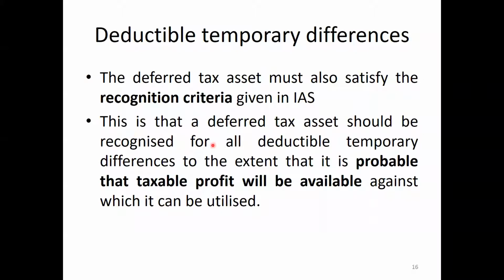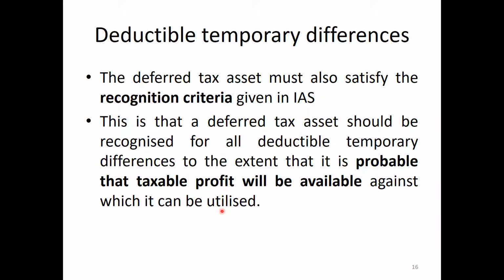So a deferred tax asset should be recognized for all deductible temporary differences to the extent that it is probable, right? It's probable that taxable profit will be available against which it can be utilized, right?